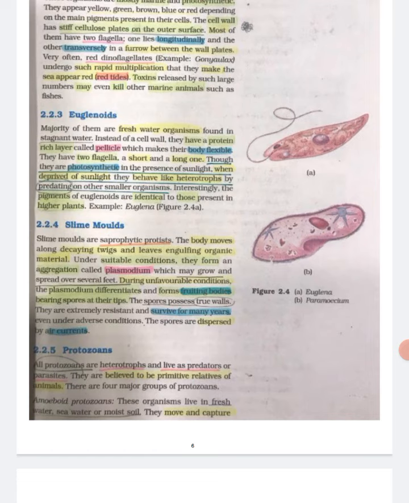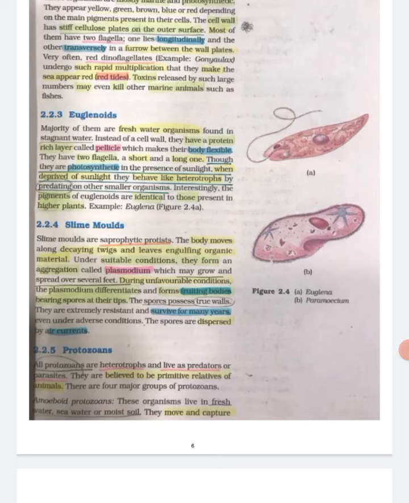2.2.3 Euglenoids. Majority of them are freshwater organisms found in stagnant water. Instead of a cell wall, they have a protein-rich layer called pellicle which makes their body flexible. They have two flagella, a short and a long one. Though they are photosynthetic in the presence of sunlight, when deprived of sunlight, they behave like heterotrophs by predating on other small organisms. Interestingly, the pigments of euglenoids are identical to those present in higher plants. Example, Euglena.